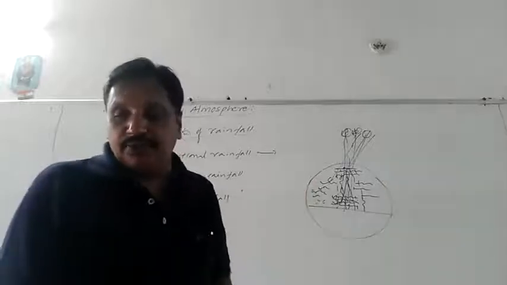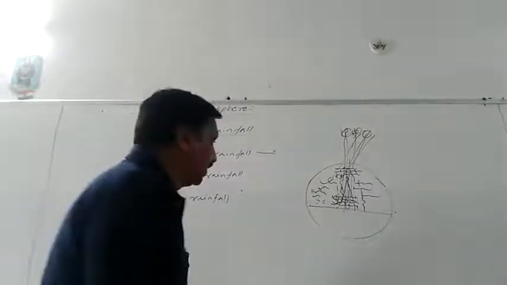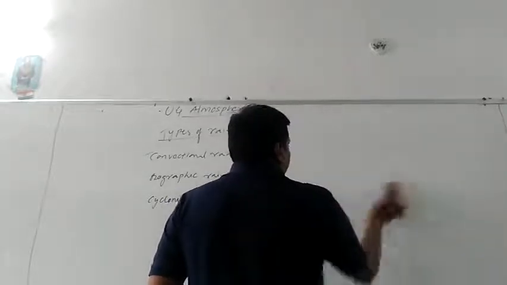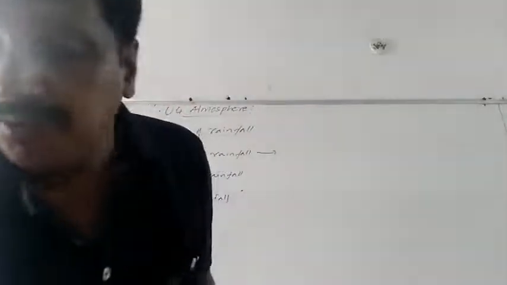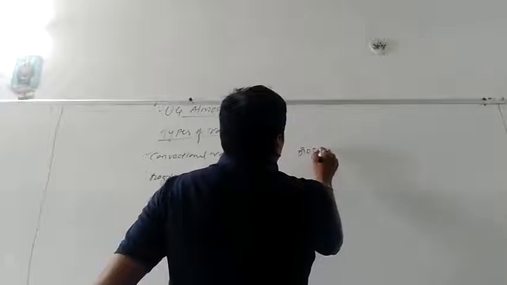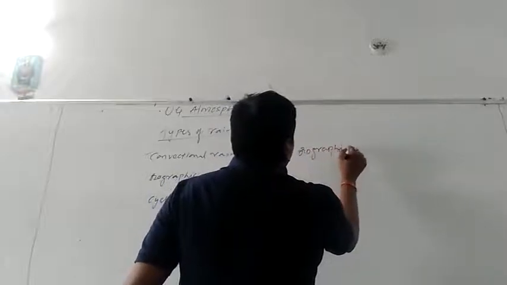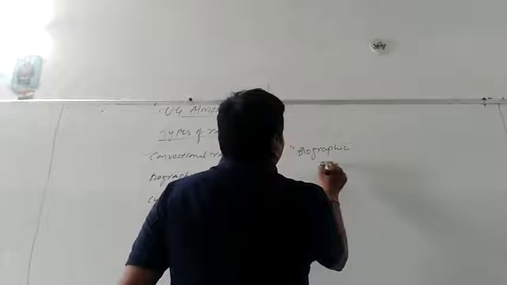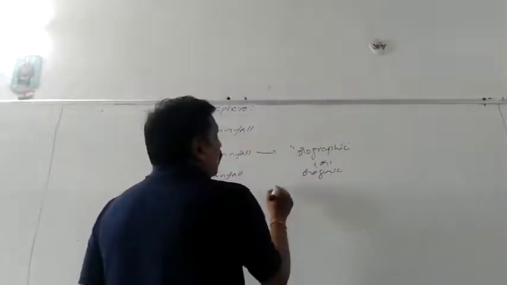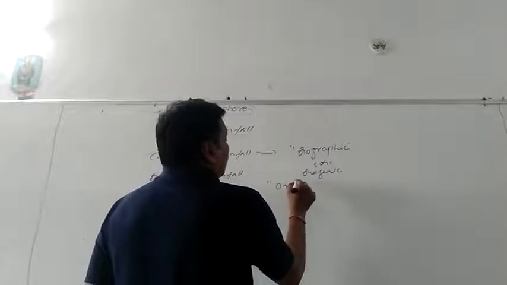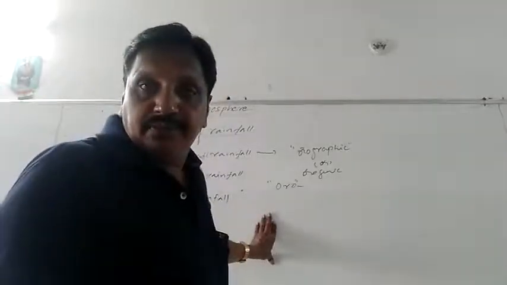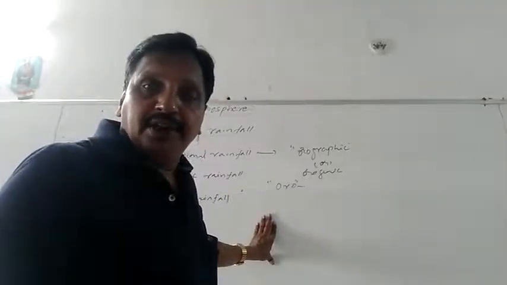The other type of rainfall is called orographic or orogenic rainfall. Oro is a word derived from Greek. Oro is a Greek word which means mountain or a hill.